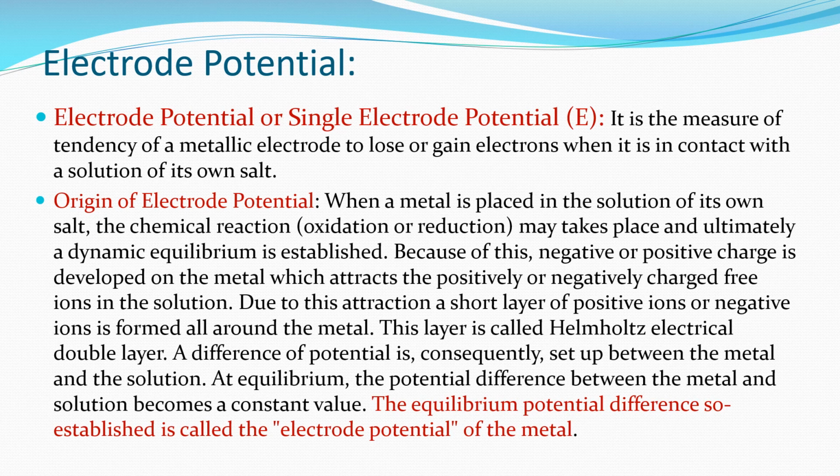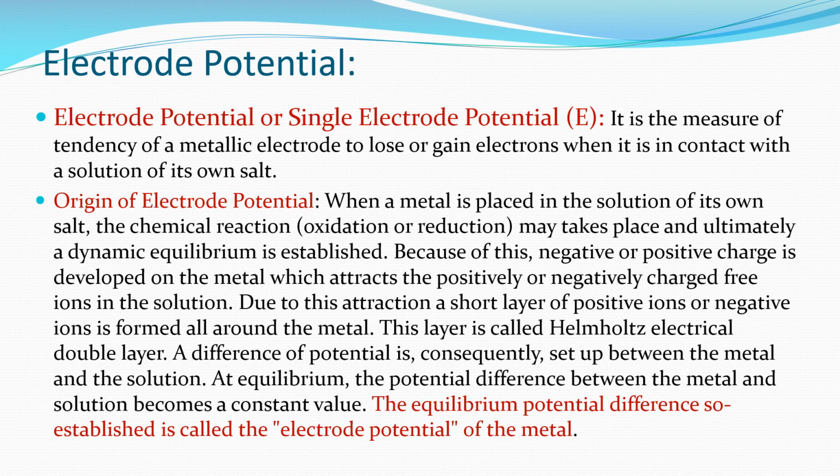Now, let us learn about electrode potential. Electrode potential is the measure of the tendency of a metallic electrode to lose or gain electrons when it is in contact with a solution of its own salt. Let us have a look at the origin of electrode potential. When a metal is placed in the solution of its own salt, a chemical reaction, that is oxidation or reduction, may take place, and ultimately a dynamic equilibrium is established.